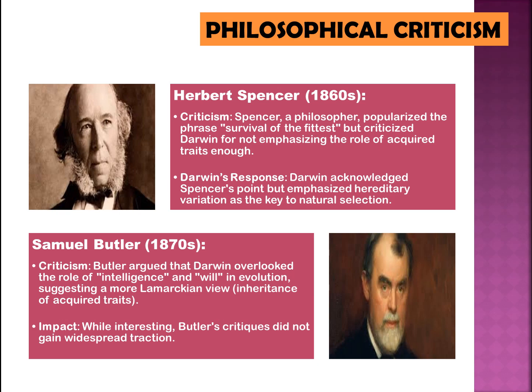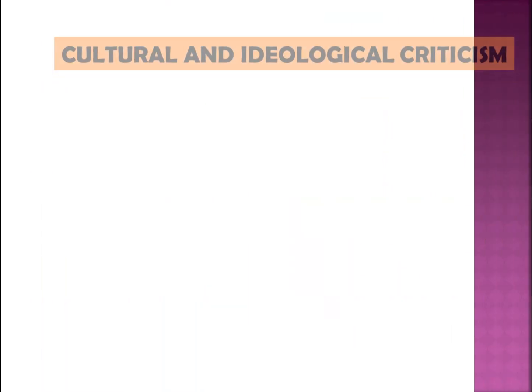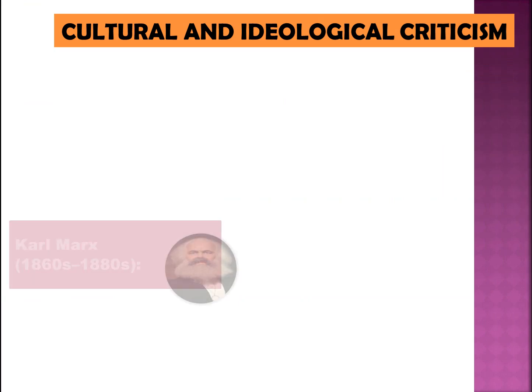2. Samuel Butler, 1870s. Criticism. Butler argued that Darwin overlooked the role of intelligence and will in evolution, suggesting a more Lamarckian view, inheritance of acquired traits. Impact. While interesting, Butler's critiques did not gain widespread traction.